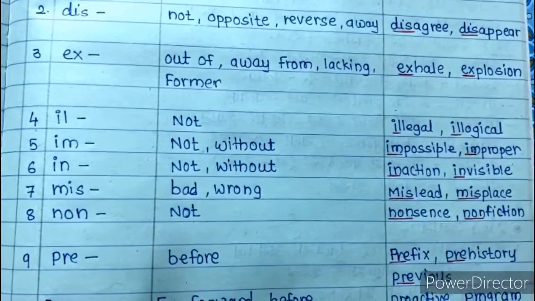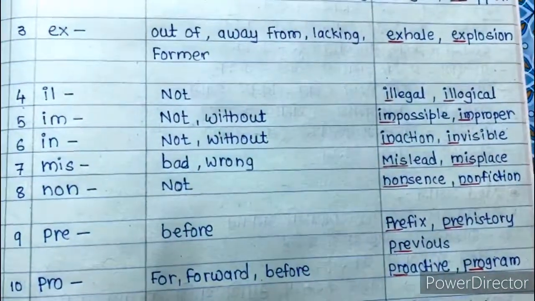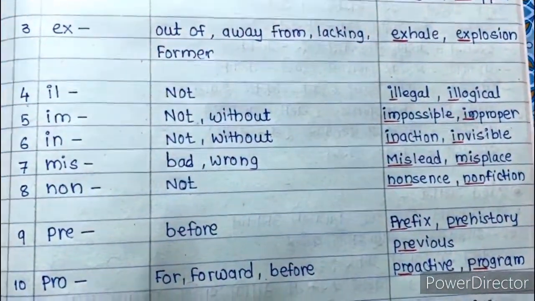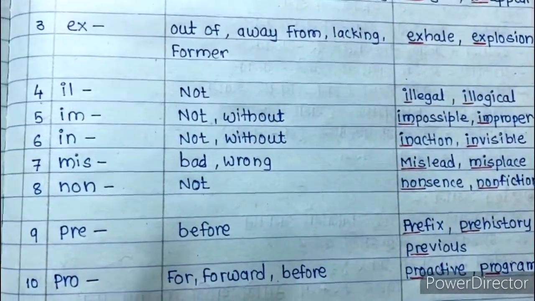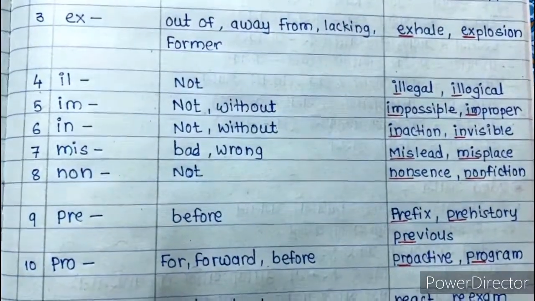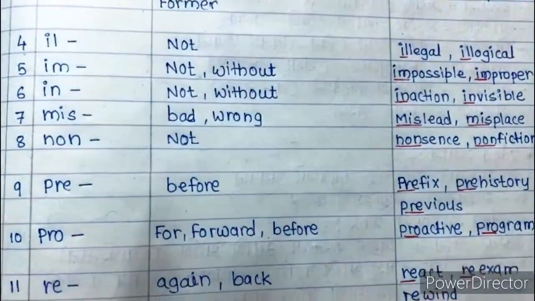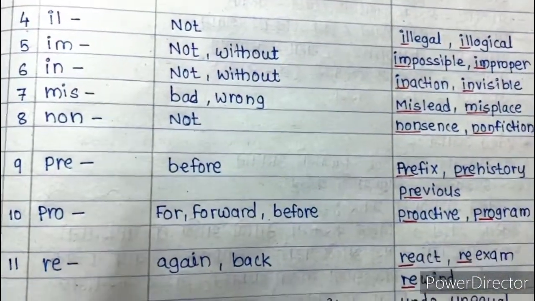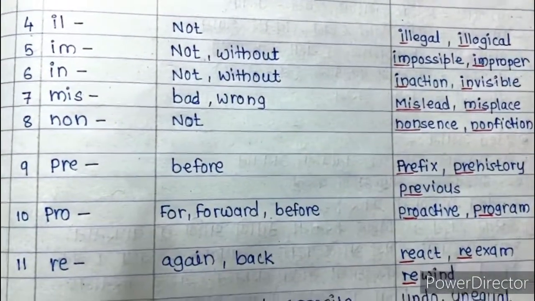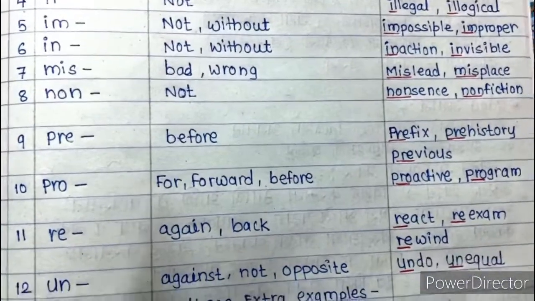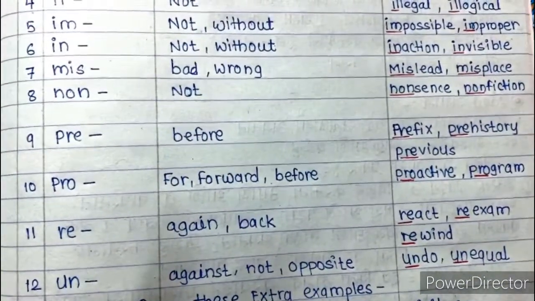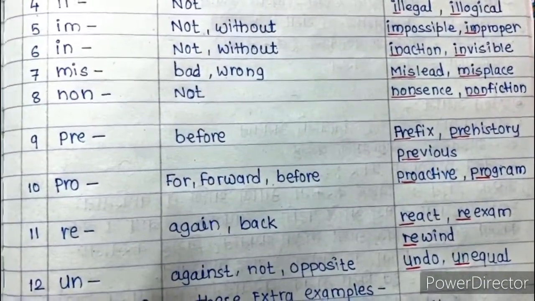Examples: disagree, disappear. Third one is EX, out of, away from, lacking or the former. Exhale or explosion. Fourth one is IL, meaning not, that is illegal or illogical. Fifth one is IM, not or without is the meaning.